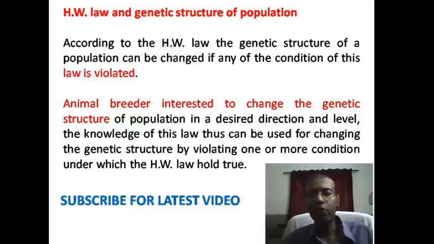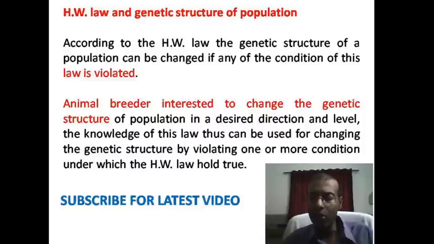So anybody wants to change the genetic structure of the population, and Hardy-Weinberg says the genetic structure of the population will not change if there are no evolutionary forces, if the population is random mating, and there is no selection, migration or mutation. So for changing it, we will have to use certain evolutionary forces.